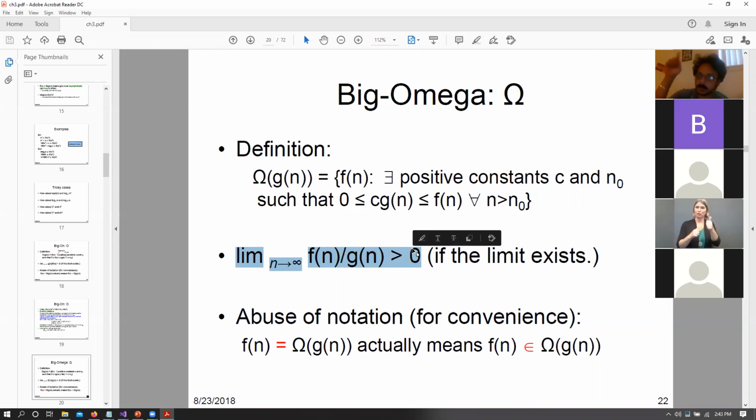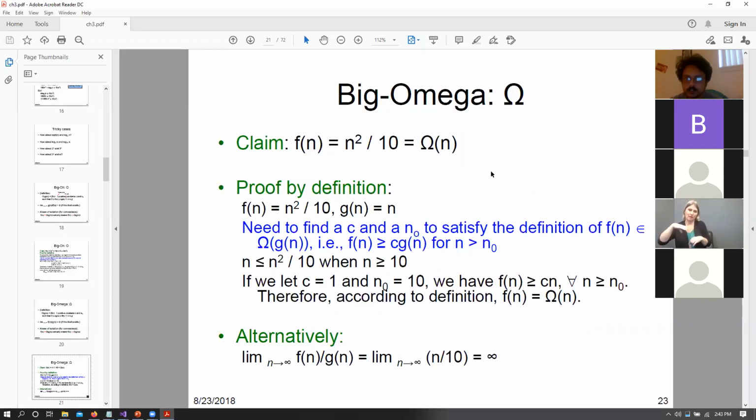Big O was g(n) by f(n), this is f(n) by g(n), right? So essentially when we say f(n) equals big omega of g(n), we basically mean that f(n) belongs to the class of equations provided by big omega of g(n), right? So we can take one more example for this. So let's say we are trying to bound n squared by 10, and we say that the lower limit for n squared by 10 is big omega of n.